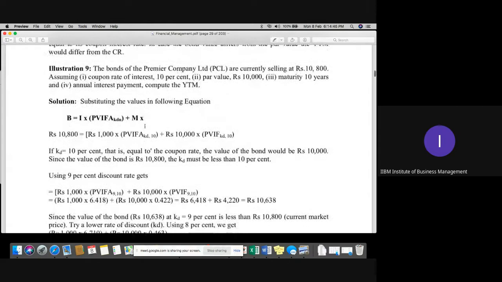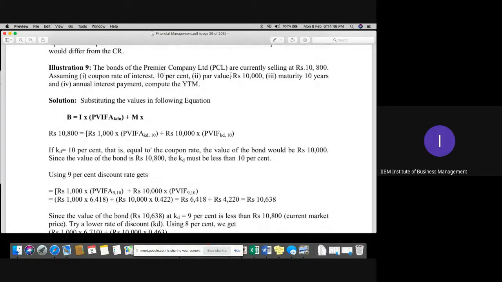You can see that the bonds of a particular Premier Company Limited are currently selling at 10,800 rupees. The coupon rate is 10%, par value is 10,000, and maturity is 10 years. Annual interest payment we have, and we have to compute the YTM. As we don't know exactly what would be the interest rate which will be generated out of it, first of all we'll calculate on 10% and then we'll calculate on 9%.